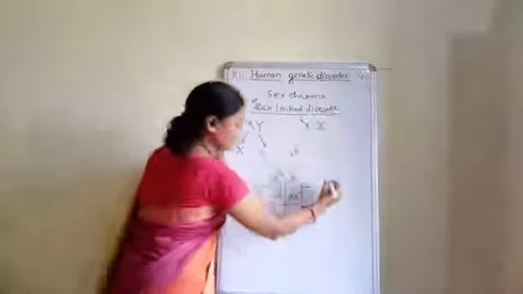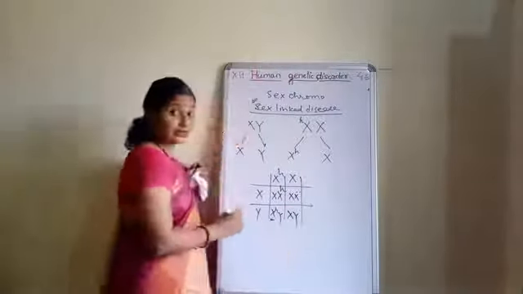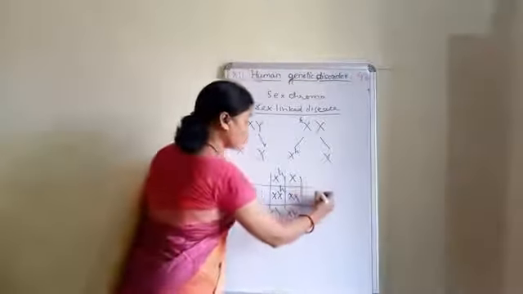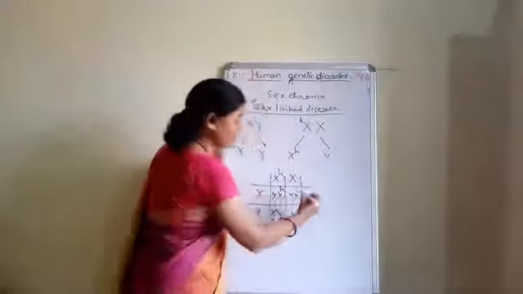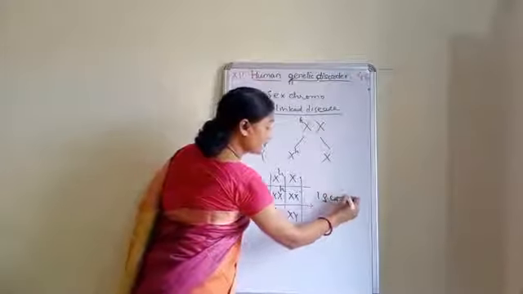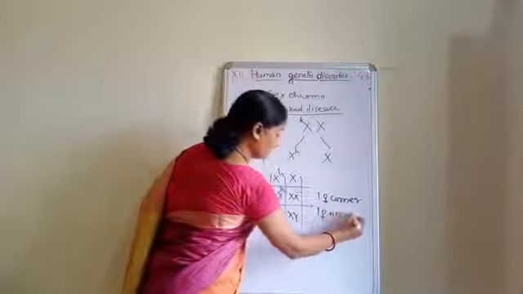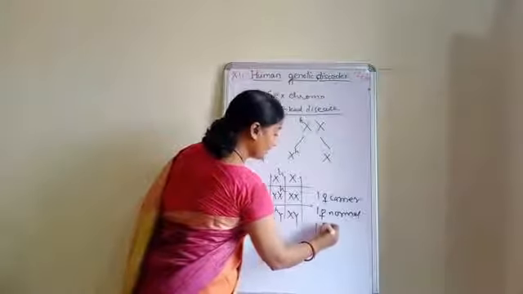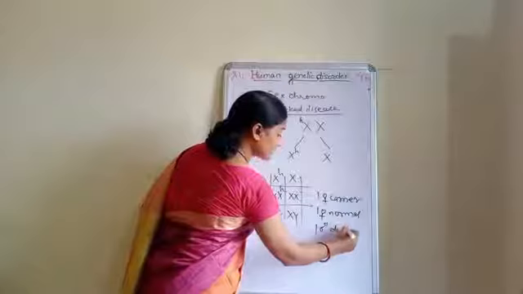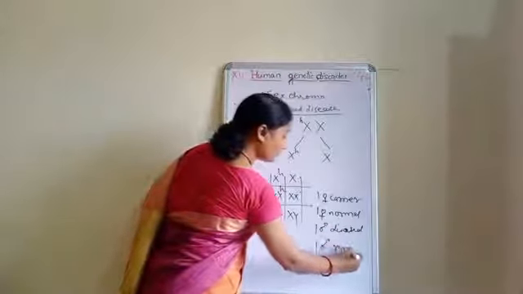Now see, let me come to the next, X and Y, normal son. So we got the four possibilities. What are the four possibilities? That is one female carrier, one female normal, one male diseased and one male normal.